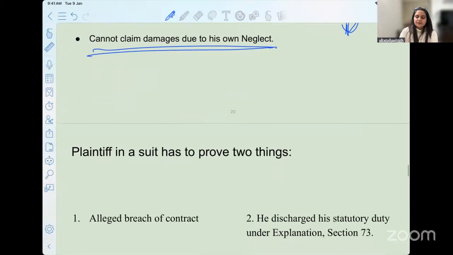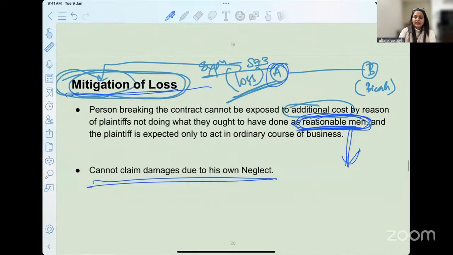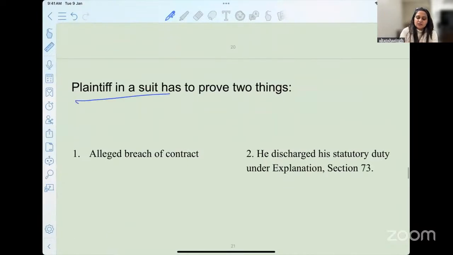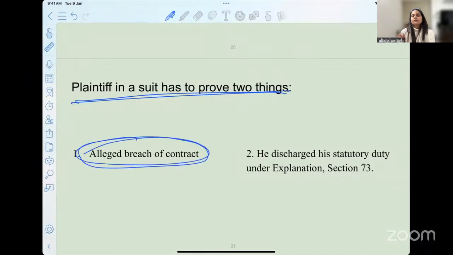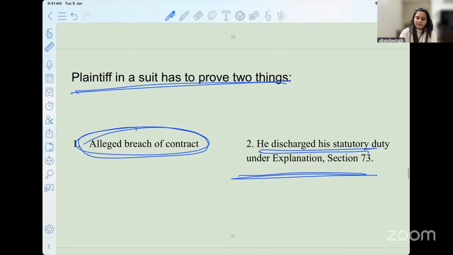That is why the plaintiff in a suit has to prove two things. Who is the plaintiff here? A is the person who is facing some losses because of the breach committed by B. So the plaintiff has to prove the alleged breach of contract, that B has committed breach of contract, and he also has to convince the court that he was good in his conduct: I did whatever best possible avenue I had to mitigate the damages that happened to me.